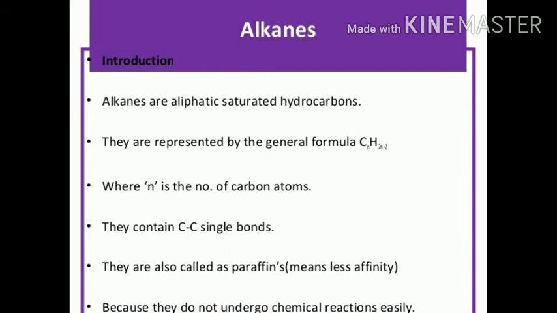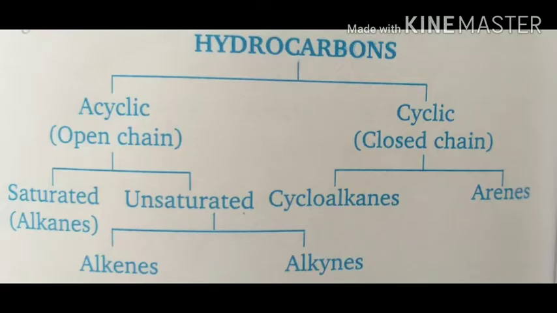So benzene, naphthalene, anthracene are some examples of arenes. Arenes are also unsaturated hydrocarbons. This is the hydrocarbon classification, acyclic and cyclic. Acyclic means open chain. Open chains are also divided into saturated, which means alkanes, and unsaturated, alkenes and alkynes. Alkenes means double bond and alkynes means triple bond, and cyclic is a closed chain: cycloalkanes and arenes.